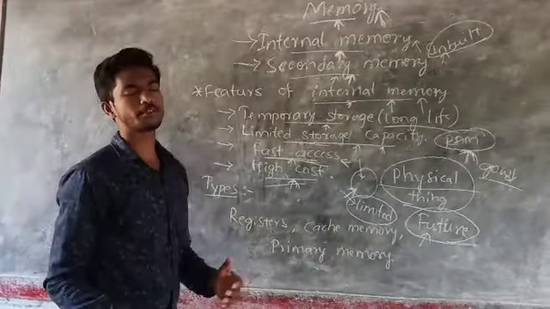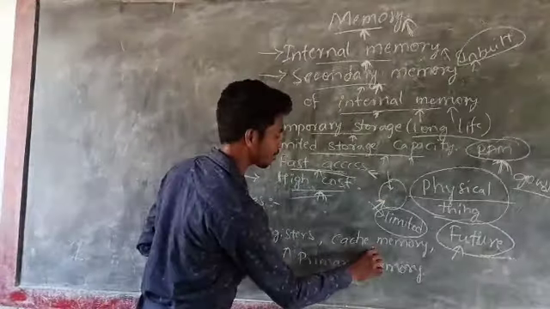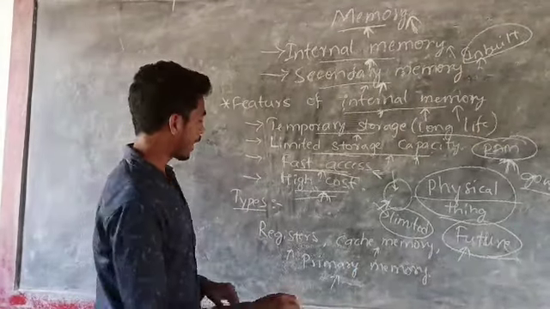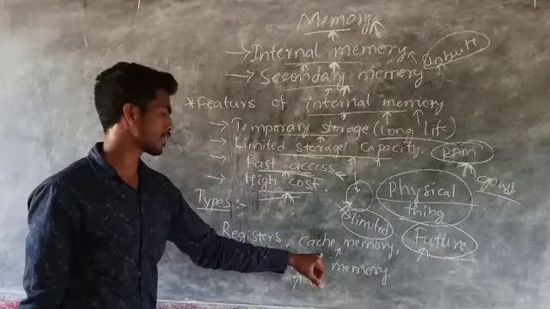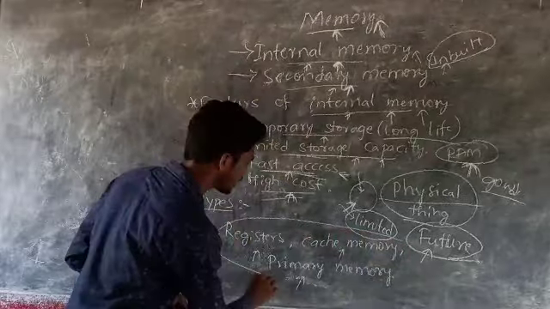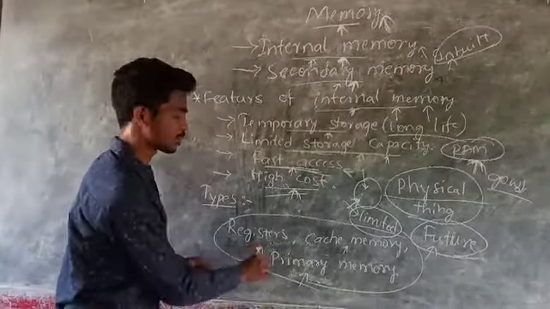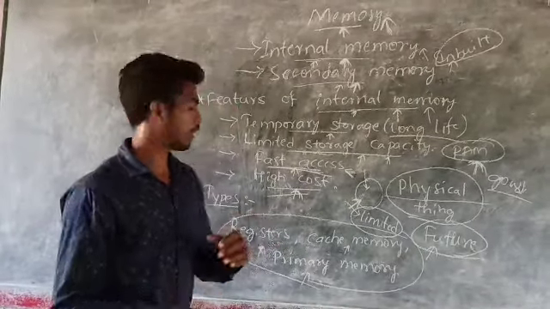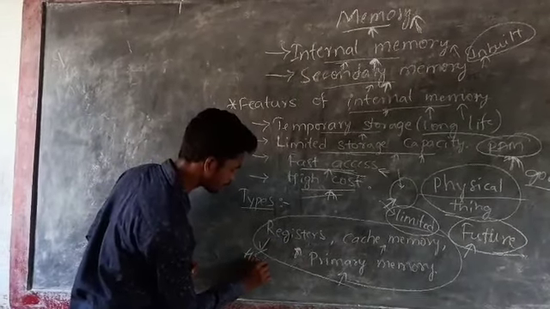And we have different types of internal memory. One is registers, cache memory, and primary memory. These are the three main types of internal memory. You have learned about these memories in the last year itself, even though I am going to discuss them with you. Registers are nothing but high speed memories.